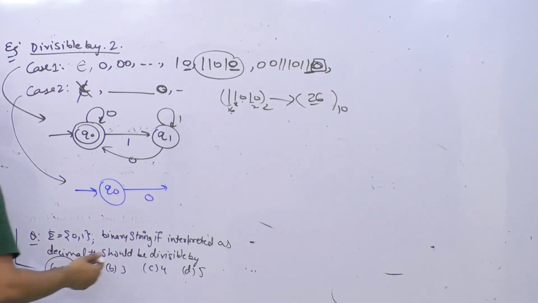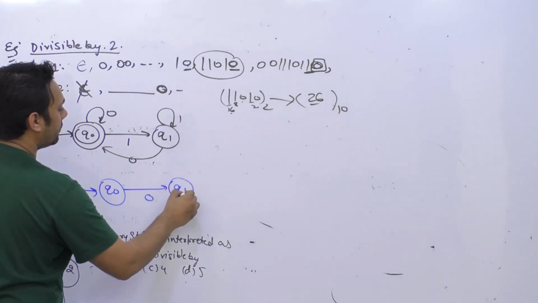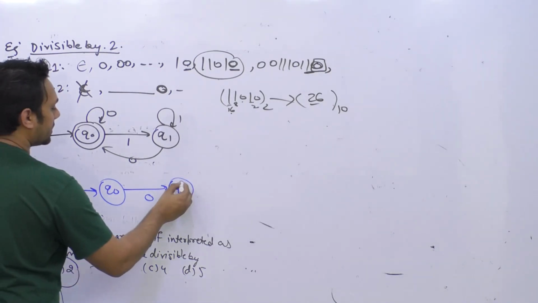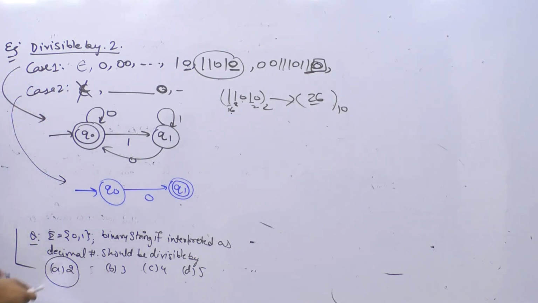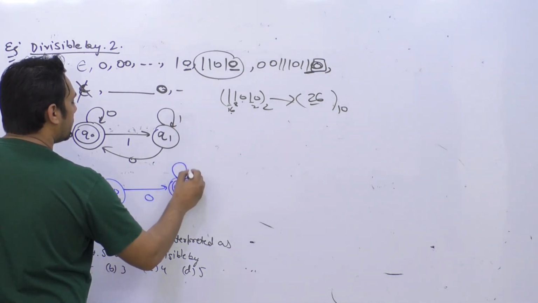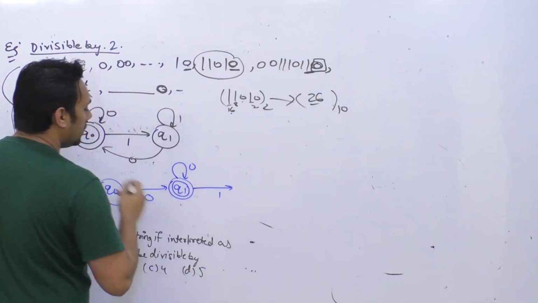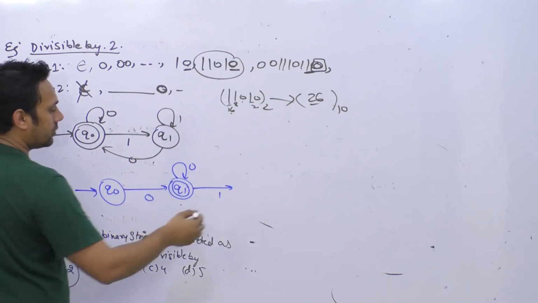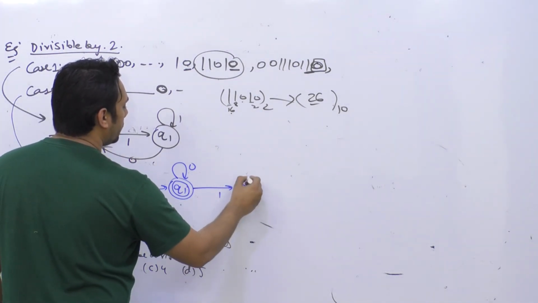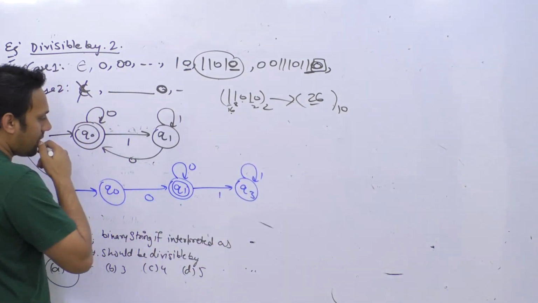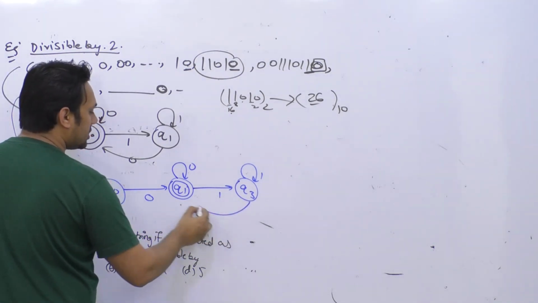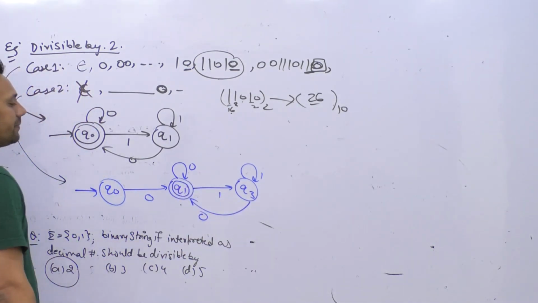If you get a 0, you will go to the state Q1, and that should be an accepting state, because a single 0 is divisible by 2. You can get any number of zeros here. But if you get a 1 after this, that should go to the state Q3. You can get any number of 1s here, but as soon as you get a 0, again you go to the state Q1.